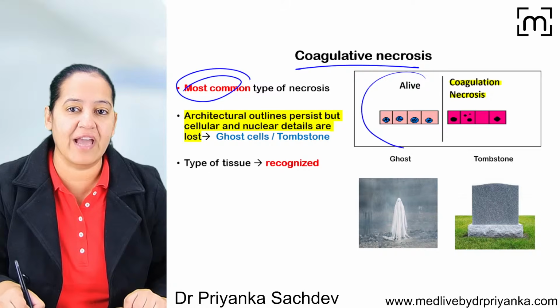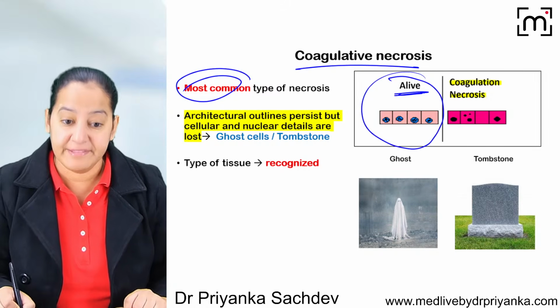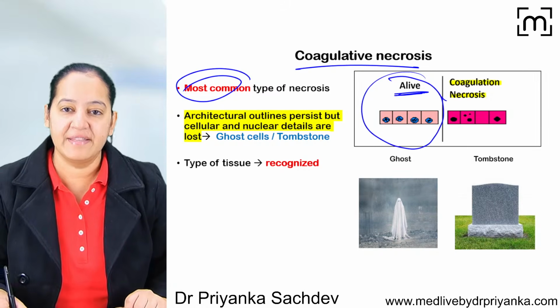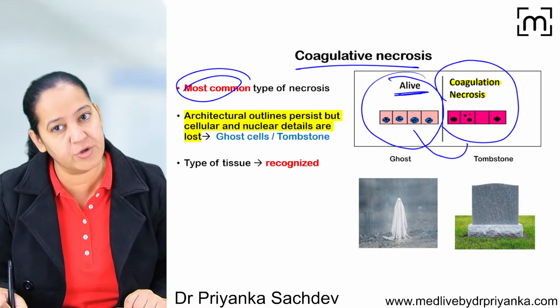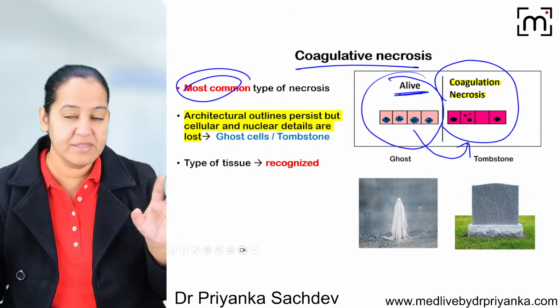See, it's a group of alive cells. Can you see? The cells are alive. And this is a group of the same cells. They converted into coagulative necrosis. They are dead. So you will say what you can see.